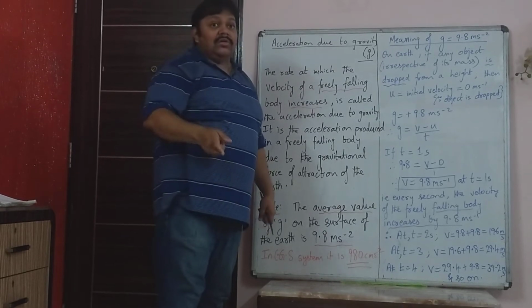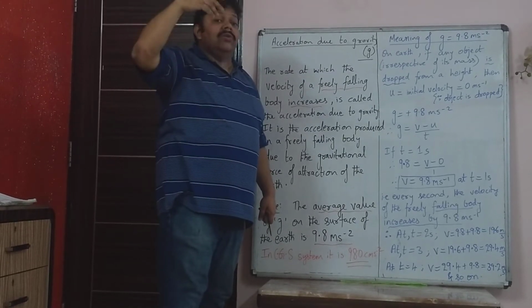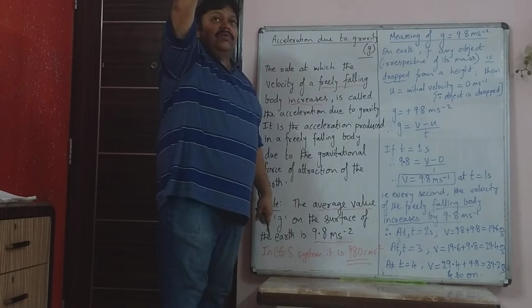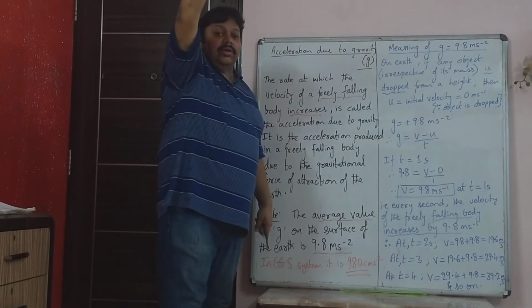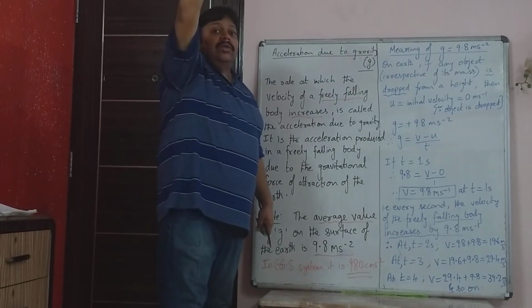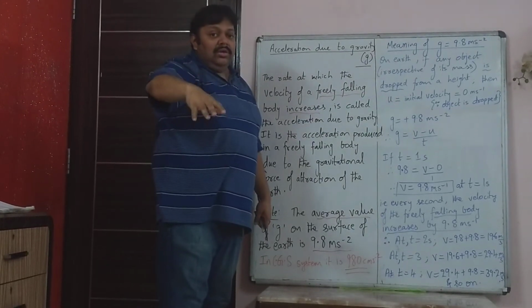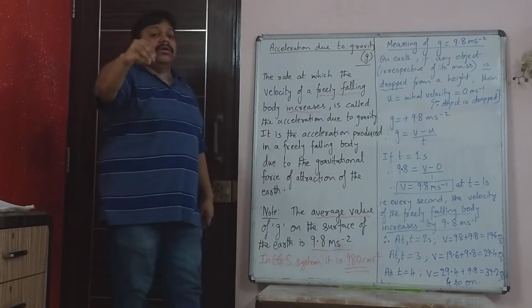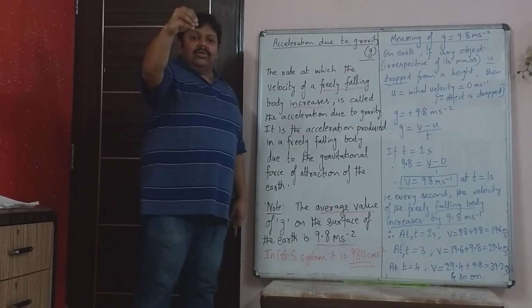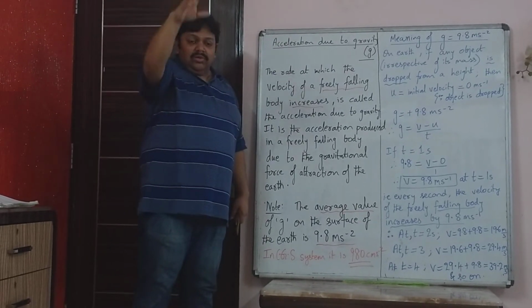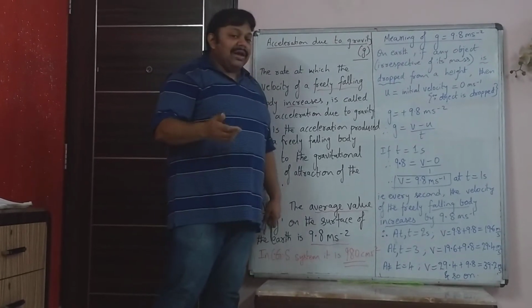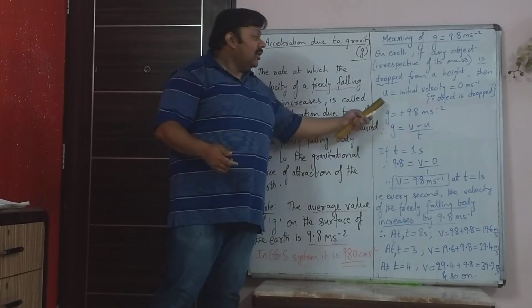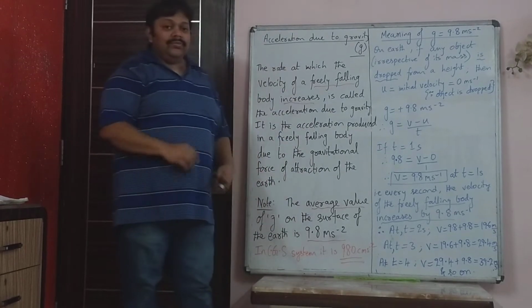Because of the force, it will have some initial velocity. Whereas when you just release the stone, open your hand, and the stone comes down, that is known as dropping a stone. So in that case, the initial velocity is 0.